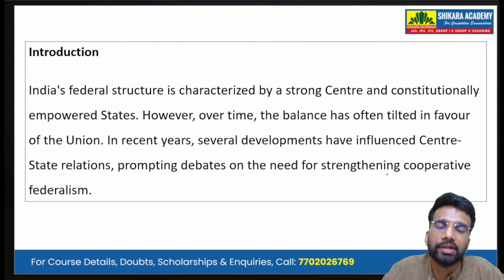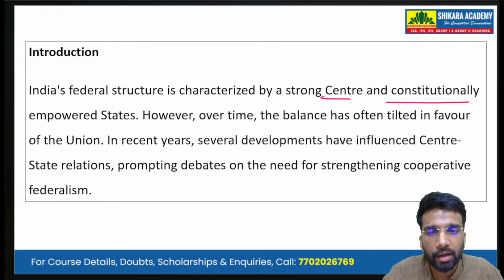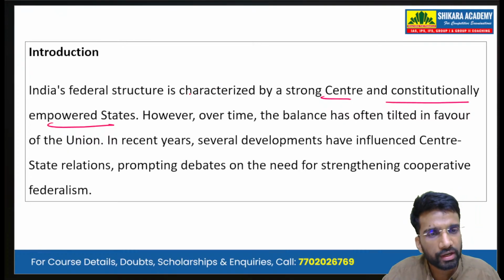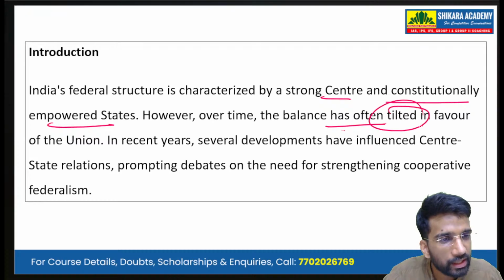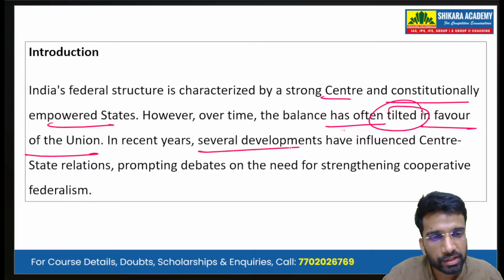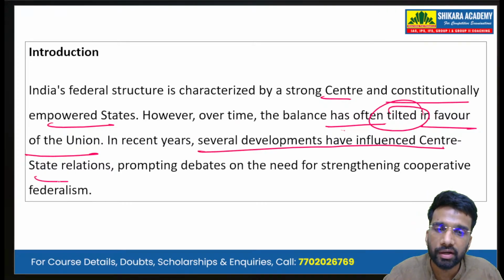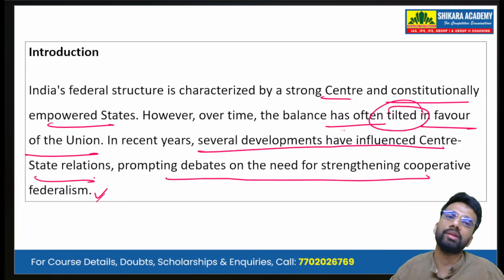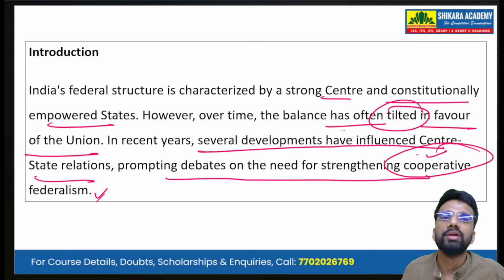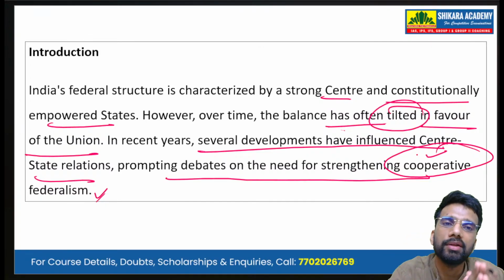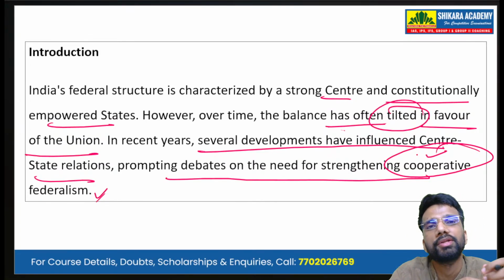Now, describing the center-state relation. India's federal structure is characterized by a strong center and constitutionally empowered states. So, this is the model of federalism in the country. However, over time, the balance has often tilted in favor of the union. That is observed. In recent years, several developments have influenced center-state relations, prompting debates on the need for strengthening cooperative federalism. So, cooperative federalism here is the keyword. Okay, so we have described federalism as well as the trend of center-state relations in India.